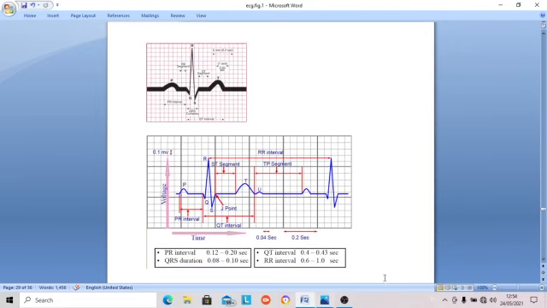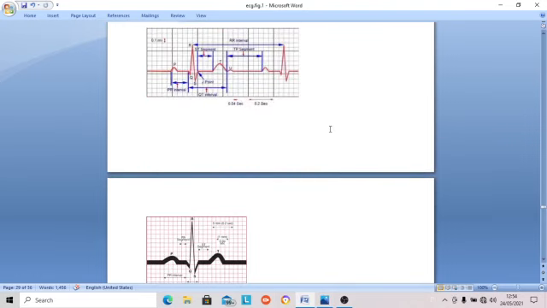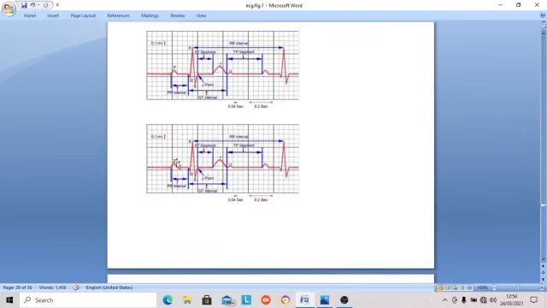So first you get the rhythm of the heart, then the rate of the heart. Then you see the intervals, PR interval, QT interval. Then you see whether the segments are all on the zero line or not. First you see the ST segment, this is on the zero line. Then the PR segment on the zero line, the TP segment on the zero line.